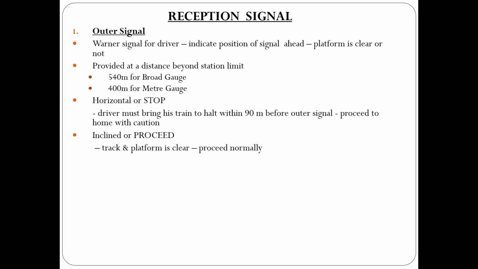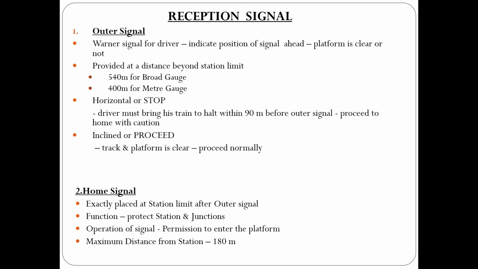Generally, if it is in the stop position, then the driver must bring his train to a stop at a distance of about 90 meters before the outer signal and then proceed to the home signal with caution. And if it is in the proceed position, then the driver can take the train at normal speed, assuming that the home signal is also in the proceed position. So that is regarding the outer signal.